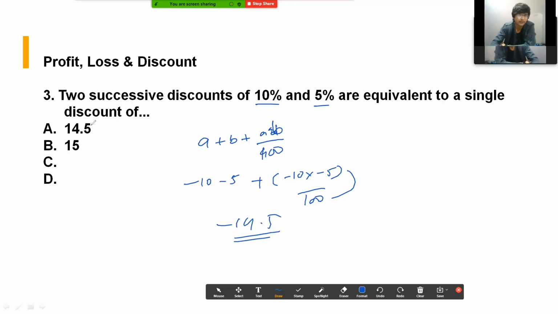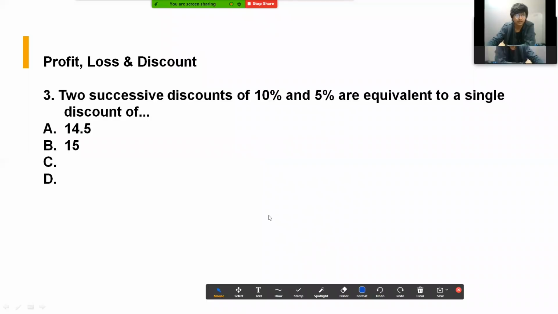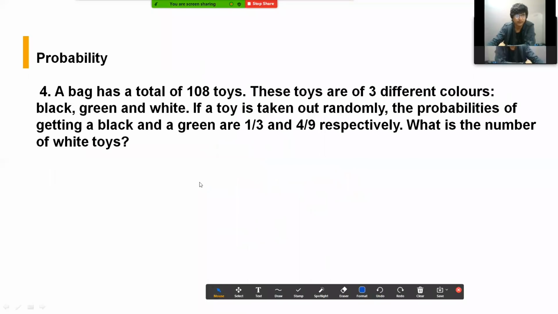So आप orally solve करना चाहिए था, and I remember two options. So 14.5 should be your correct answer. Okay, let's move to the next one. The snap paper was quite easy in terms of difficulty, I would say.